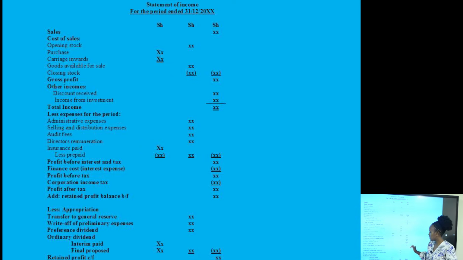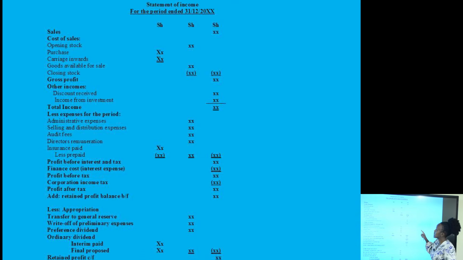Once we have the profit after tax, we are going to add the retained earnings from the previous period. That is the retained profit from the beginning of the year. And then we are going to have an appropriation where we transfer any money to the general reserve as advised, write off preliminary expenses, and finally we are going to pay the dividends both to the preference shareholders and to the ordinary shareholders. And whatever we have remaining in this account shall be the retained profits carried down. And that is it for our statement of income.